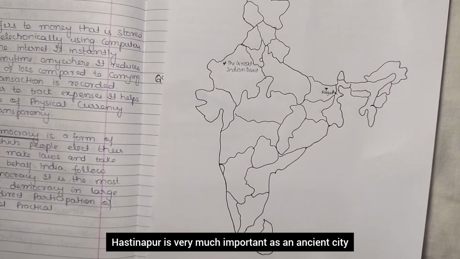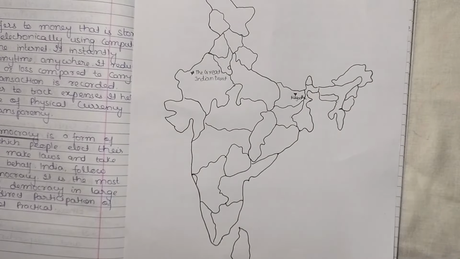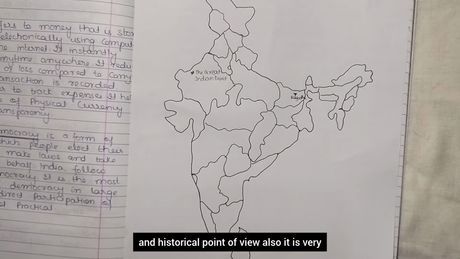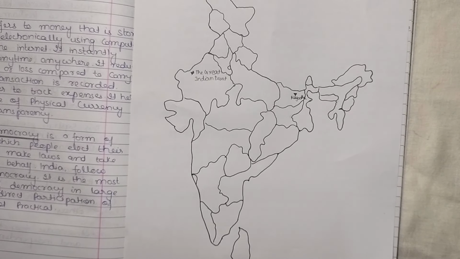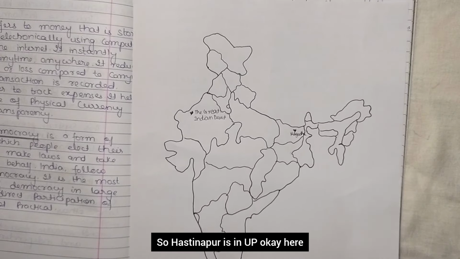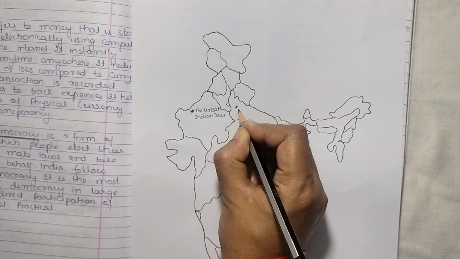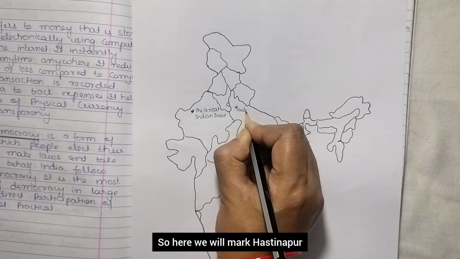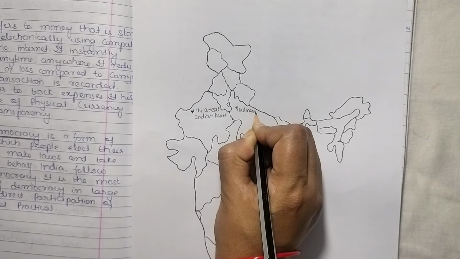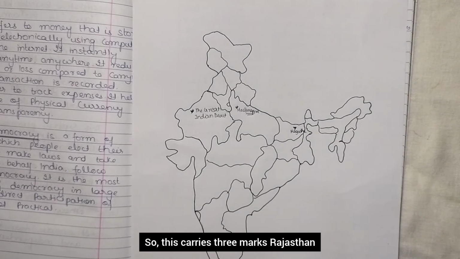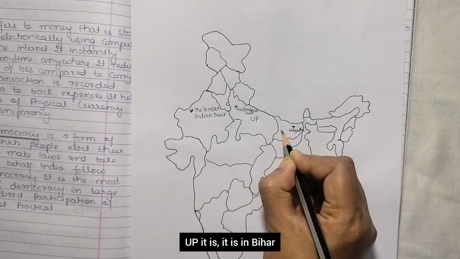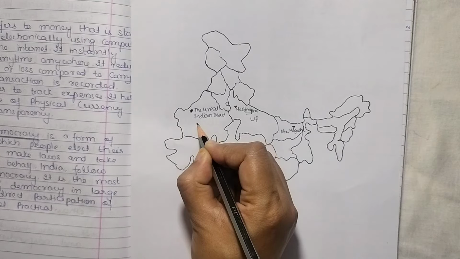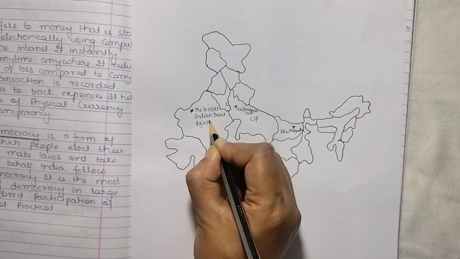Next is Hastinapur. Hastinapur is very important as an ancient city, and from a historical point of view it is very famous as there is a Mahabharata connection. The Pandavas' capital city is there, isn't it? So Hastinapur is in UP, okay, here. So here we will mark Hastinapur, right? So this carries 3 marks. Rajasthan, UP, Bihar: this one is in Bihar, and this one is in Rajasthan.